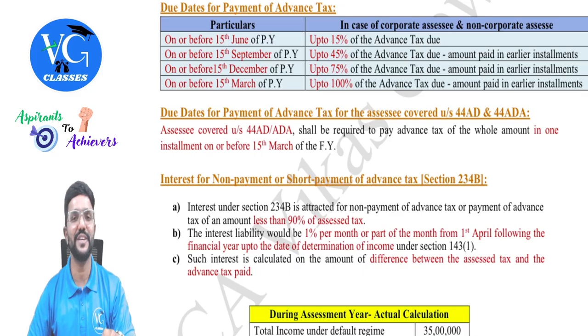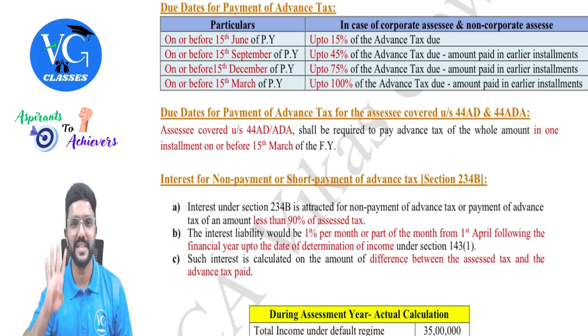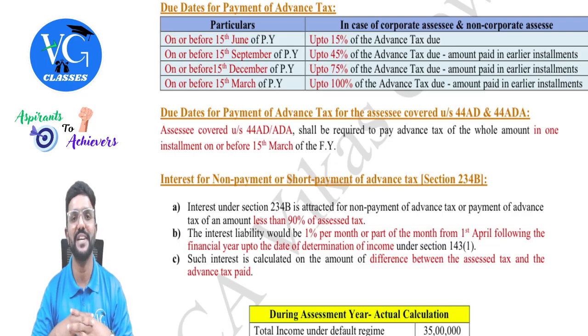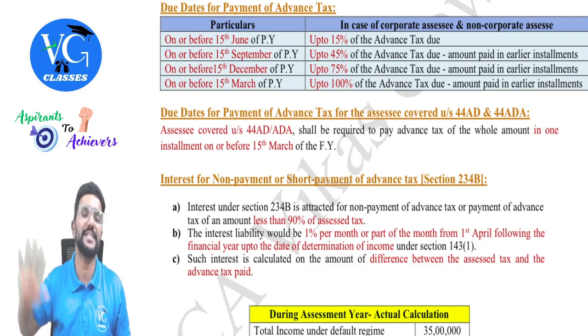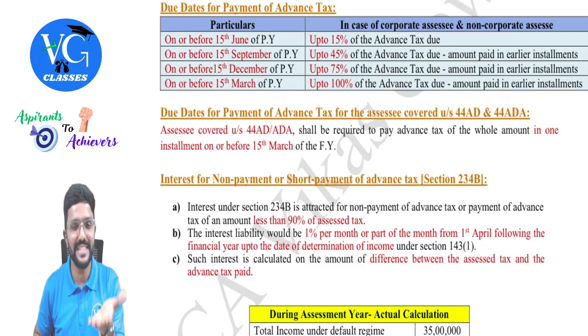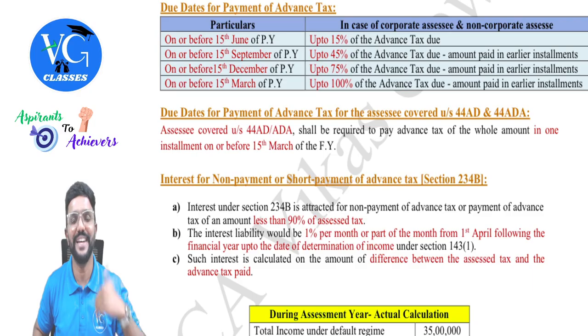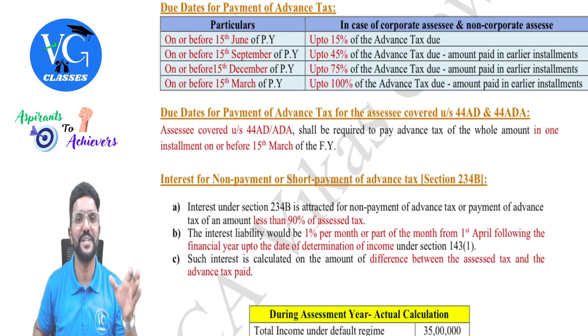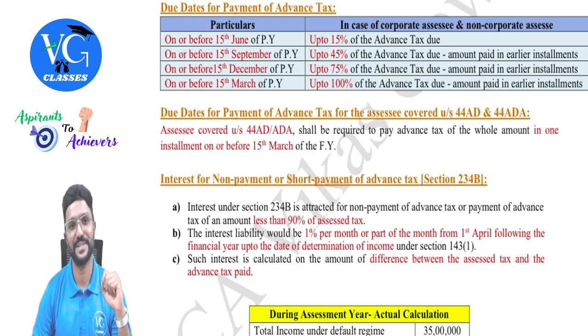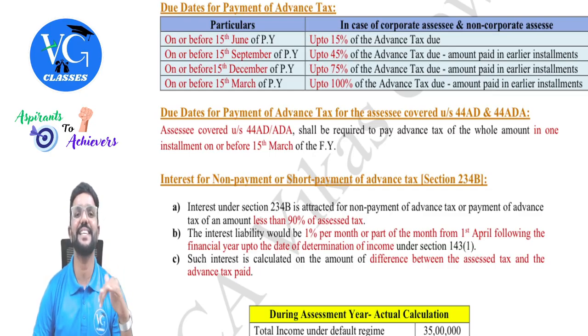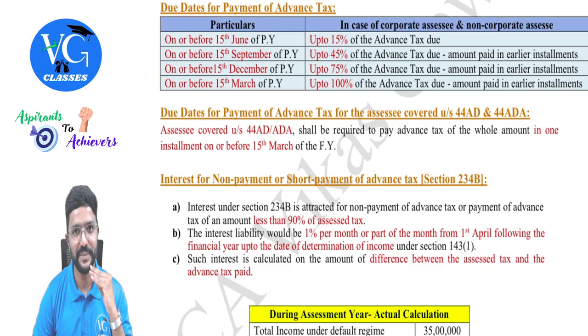Guys, at the beginning of the chapter, I told you, as per section 4, which is a general charging section, it is clearly told income earned by a person, that is the total income earned by a person during the previous year, is chargeable to tax in the assessment year. But now they are asking it, as per this concept, to pay tax in the previous year itself. So that is why they are calling it as advance tax. So assessee is paying tax in advance tax quarterly.